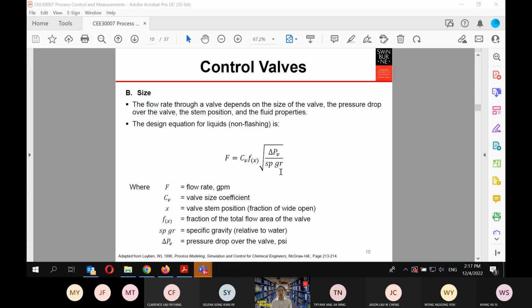Okay. So how do you size your flow rate through the valve? You go with this equation. The design equation for the liquid is this one, where the flow rate is a function of the Cv, which is the fraction of the total flow area of the valve, times the square root of the pressure drop of the valve divided by the specific gravity relative to water. These are among the most common equations that people use to size the flow rate through your control valve.